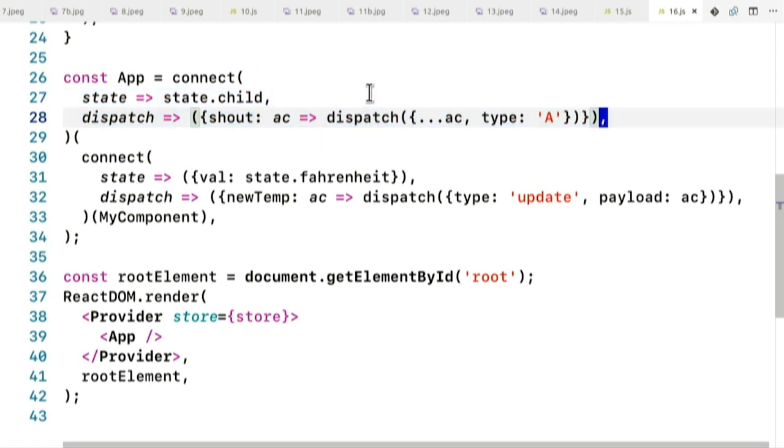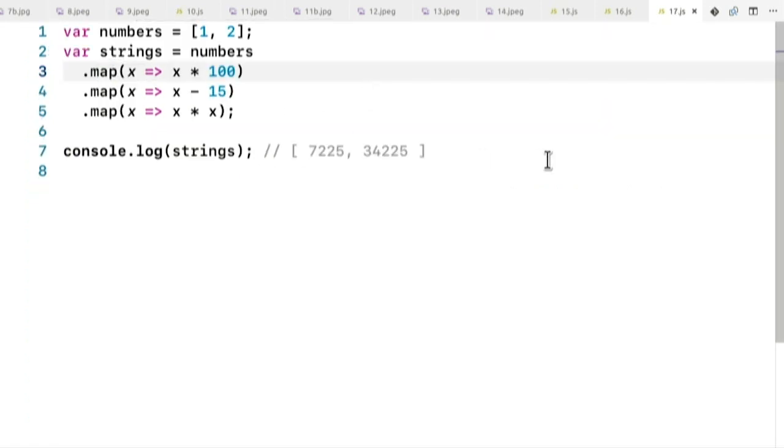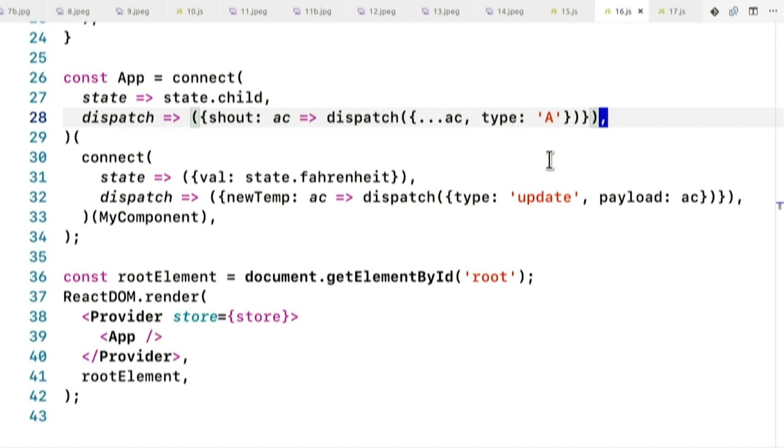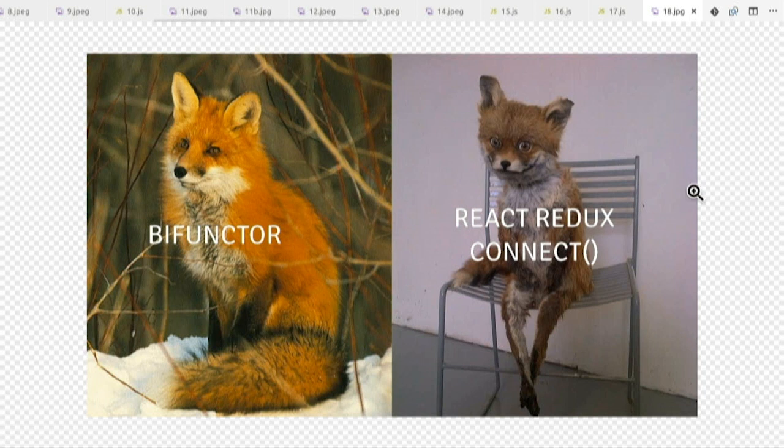It just doesn't work. Which is a bit of a shame, because map, of course, composes. You can call dot map, dot map, dot map, and that's fine. But you can't call connect, connect, connect, or in other words, bimap, bimap, bimap, which was a bit disappointing. I mean, connect is almost a bifunctor. It's kind of like a dead bifunctor. You could think of it sitting on the old chair, which is Redux or React. Anyway, my exploration ended there, and I thought, yeah, whatever.